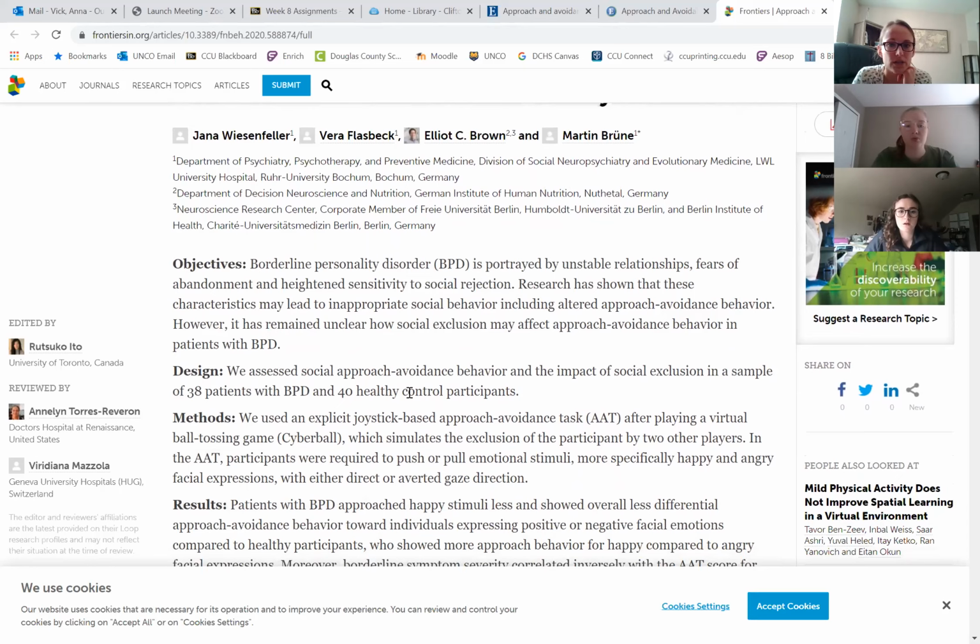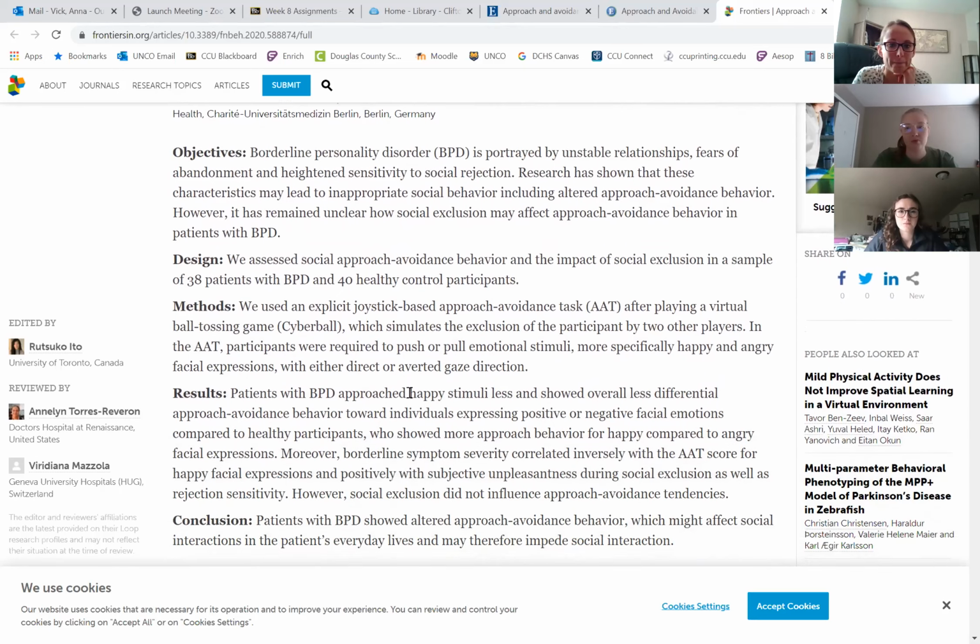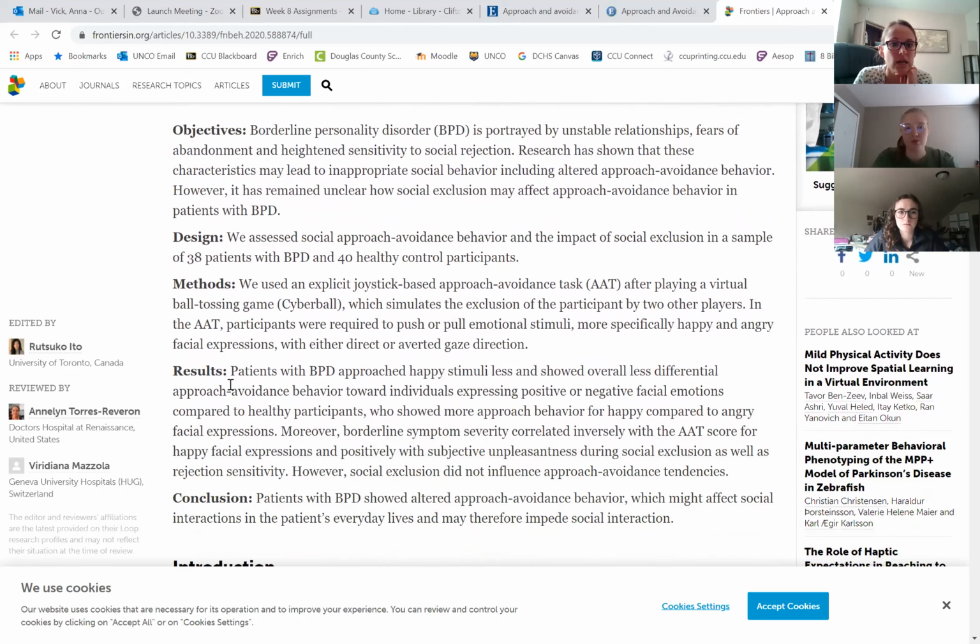Now, how do I know that this will qualify for what I'm looking for? We talked about the methods, the results, and the conclusion. And we need to know that this is for people themselves. So here they are, 38 patients. Those are the real humans, and 40 control participants. Yes. So then this is what we did in the study. These were the results. Interesting.